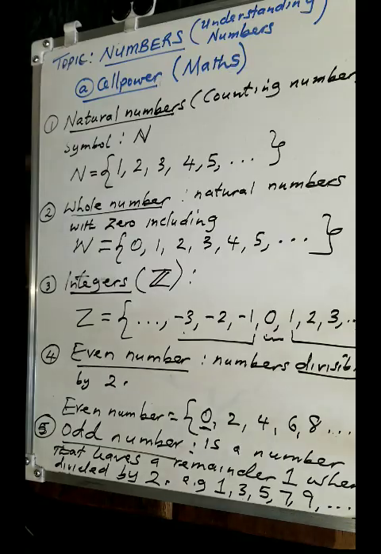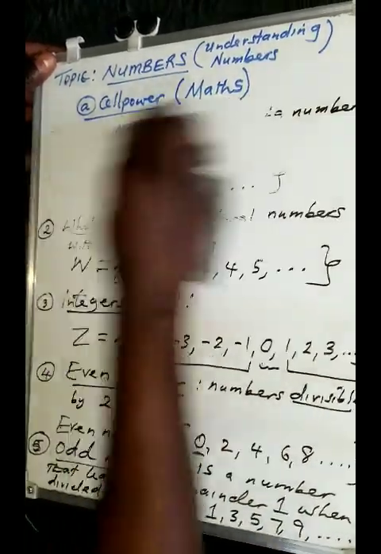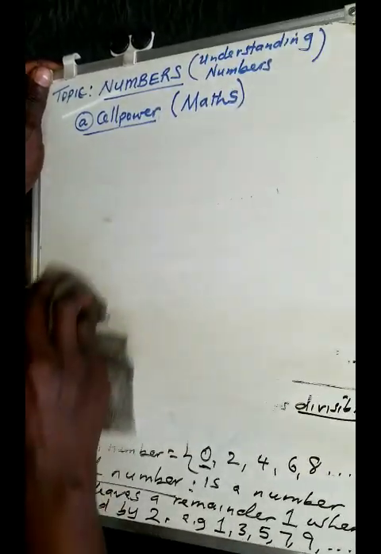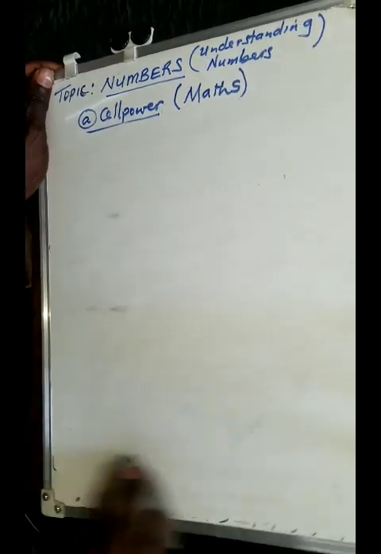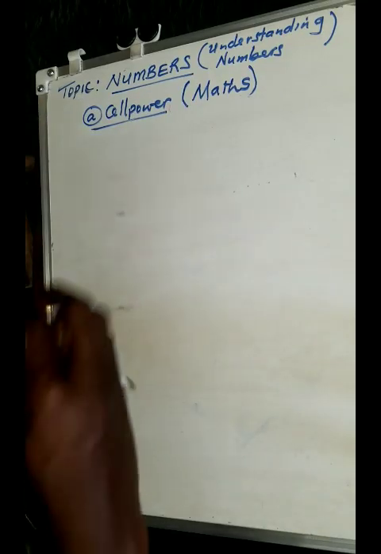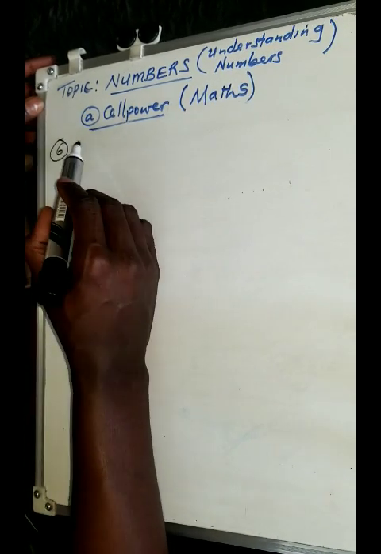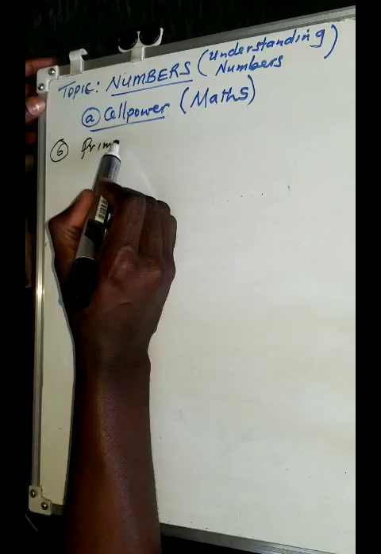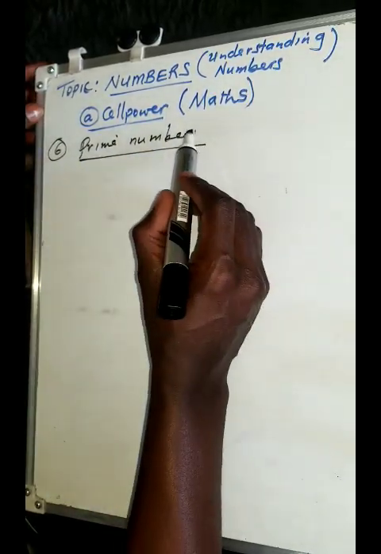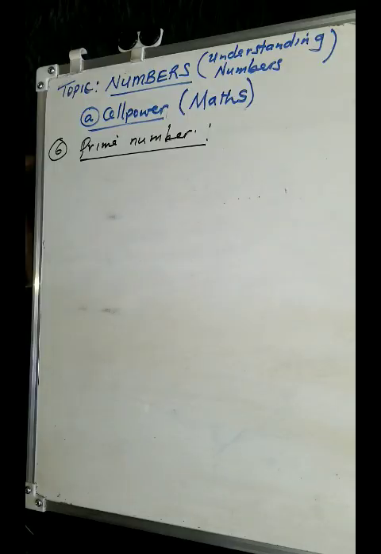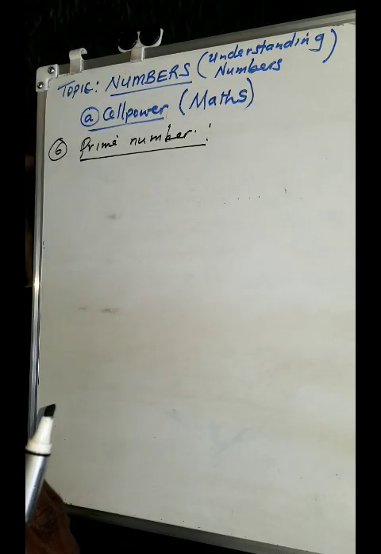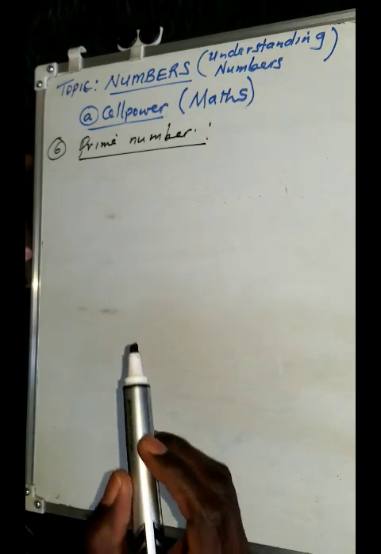But there are some more numbers that we need to become familiar with, introducing you to the world of mathematics, because you are going to be using these ones. Another one that we can talk about there, I think that should be the 6th one, is what we call prime numbers. So what exactly are prime numbers? Well, prime numbers are numbers that are precisely divisible by 1 and itself. That's what we can say.